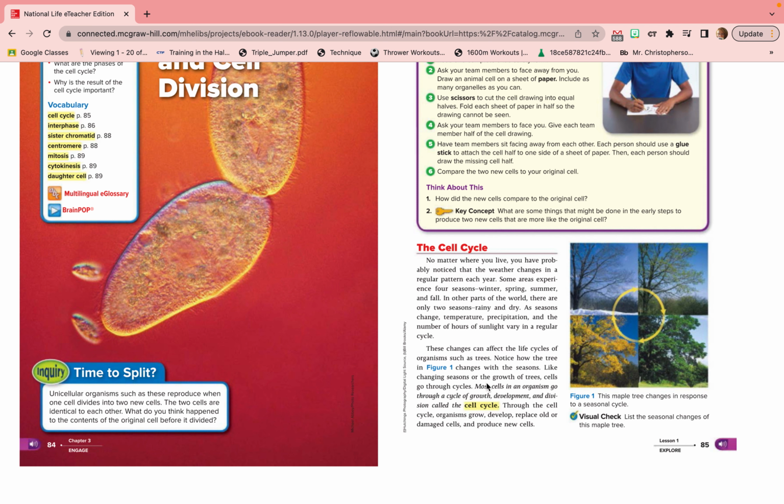Like change in seasons or the growth of trees, cells go through cycles. Most cells in an organism go through a cycle of growth, development, and division called the cell cycle. Through the cell cycle, organisms grow, develop, replace old or damaged cells, and produce new cells.